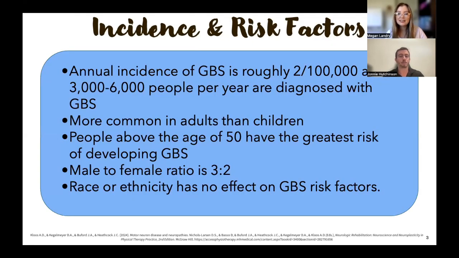Okay, so we're moving on to the incidence and the risk factors. So Johnny just kind of said that this condition is rare. Even though it is rare, it's something that we need to be aware of in our clinical practice. And it is more common in adults than children. If somebody's above the age of 50, they're at a greater risk for developing Guillain-Barré syndrome. And you typically see it more in the male population than the female population. And with race and ethnicity, it doesn't matter who you are, you are still at risk for developing this syndrome.